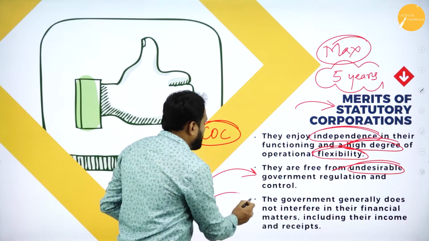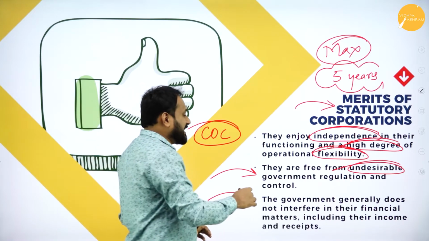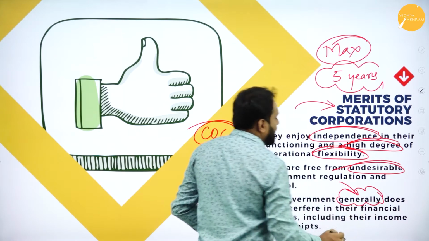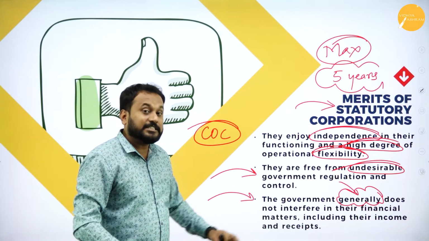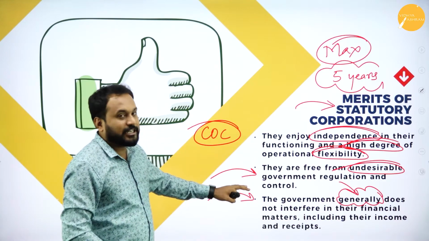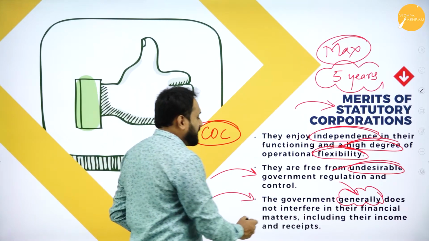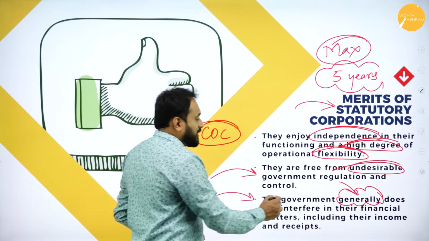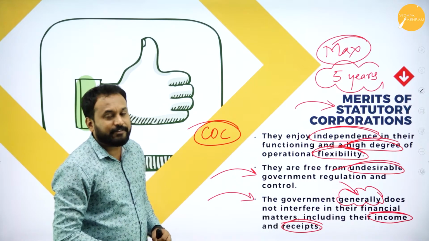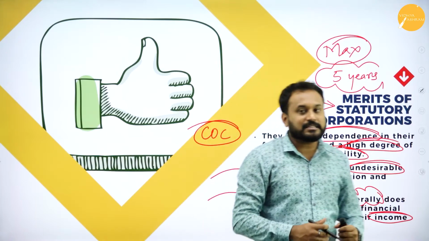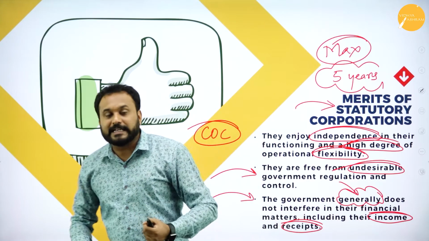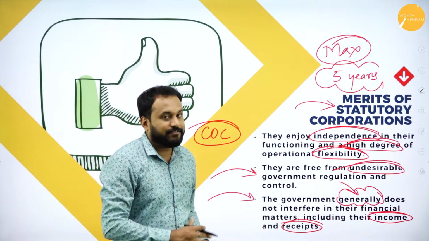The next one is, the government generally does not interfere. Generally, it is not complete; generally they will not come. But the government will definitely come at times, though generally less than in departmental undertakings and government companies. Statutory corporations enjoy this freedom. The government does not interfere in their financial matters, including their income and receipts. Whatever happens, you will not interfere. Only when there is a malpractice, a fraudulent act or a scam, the government will not interfere until then. After that, when they know what exactly it is, they'll definitely come and intervene in everything.